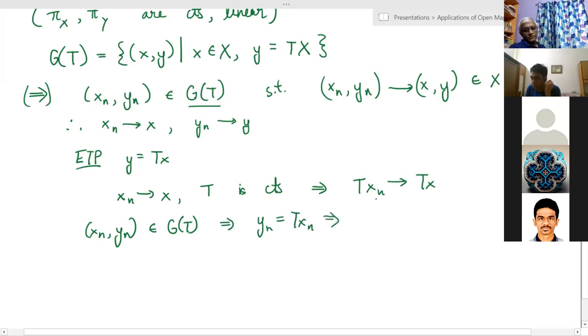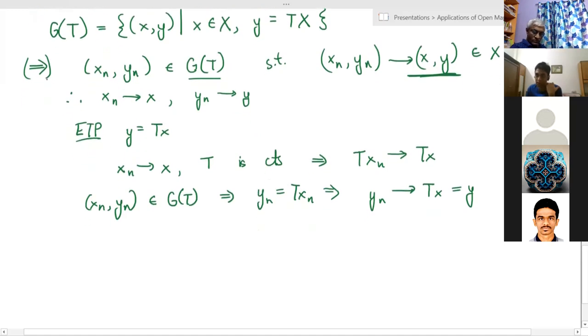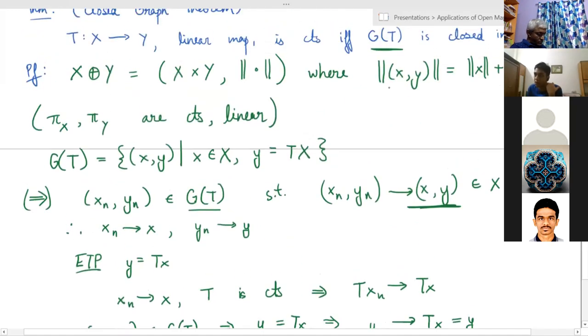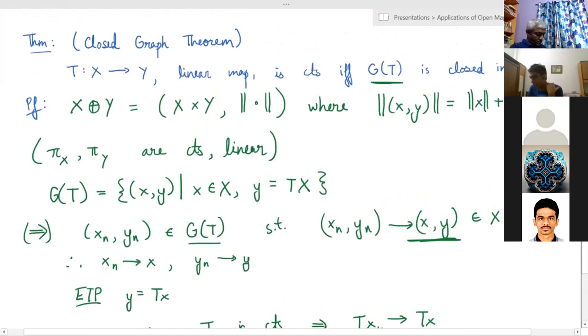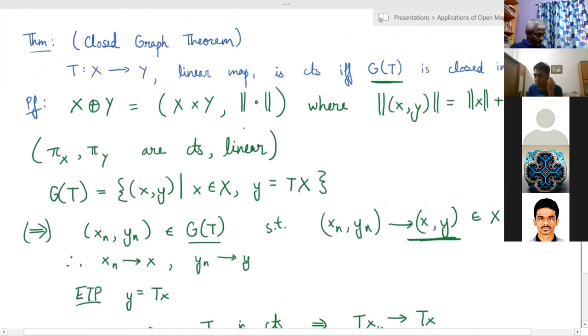So this above thing then just gives us that yn converges to Tx, but we already know that yn converges to y. So this means that Tx and y should be equal. So we get that y is equal to Tx, and therefore (x, Tx), this point, will be in the graph of T, which means that the graph of T is closed. So the forward direction is done, and now we need the backward direction, which is that if the graph is closed, then the map is continuous.